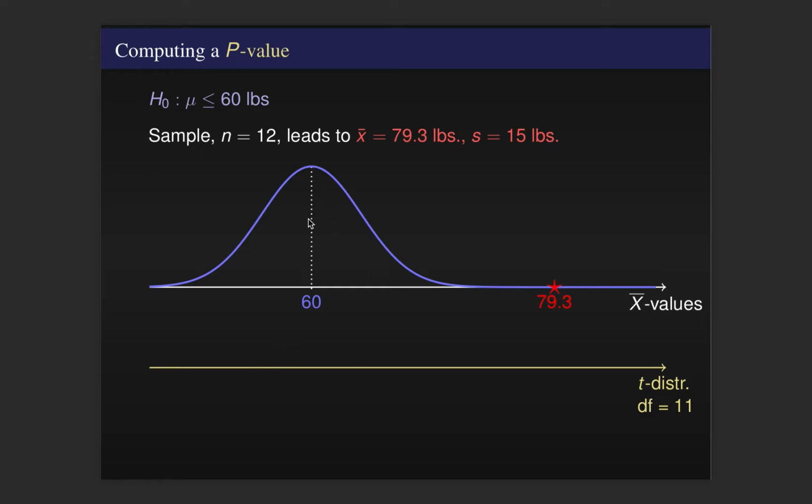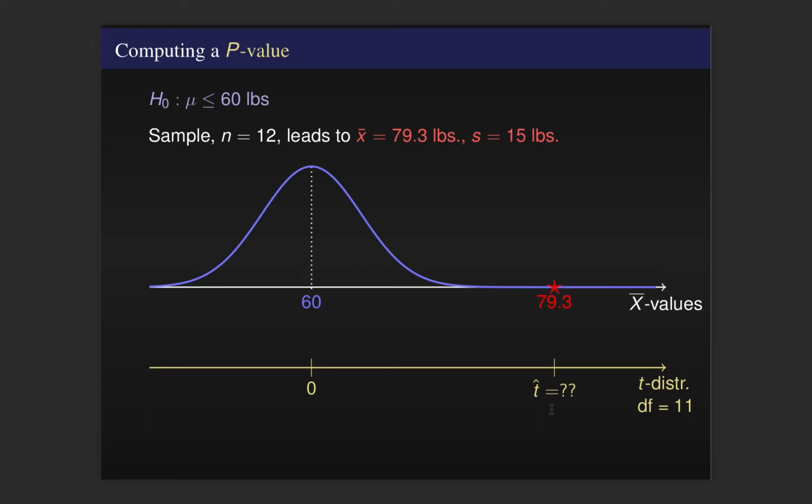The peak of your sampling distribution goes to 0 if you convert everything down to t-scores. And what we finally need is a method of converting from our observed sample mean, the 79.3, down to this t-score axis, this t-distribution axis. All right, so what does 79.3 look like as a t-score?